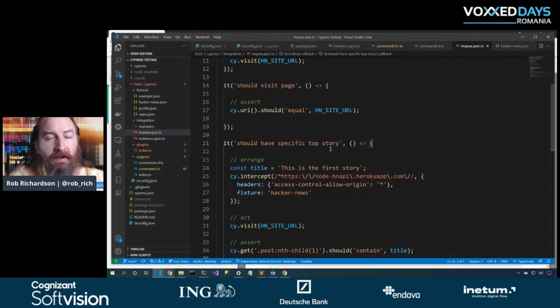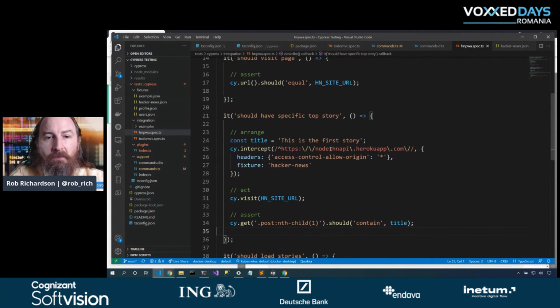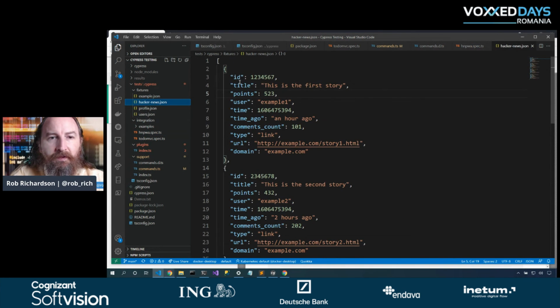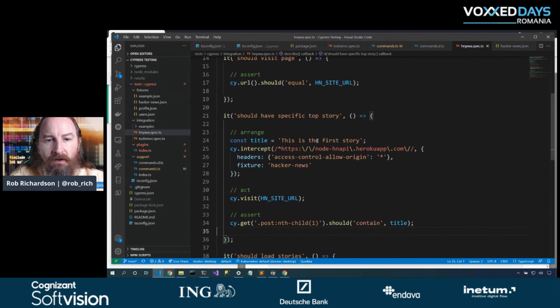I don't know what Hacker News is going to load, and so I want to intercept this request and replace it with this fixture. Now we can use regular expressions here, as I did, but we could also use strings. I kind of like that regular expression though. And so I'm going to go grab this fixture, this Hacker News fixture. And this now is hard-coded results. It's not going to hit the actual API. It will use these. And so I know that this will be the title of the first story.